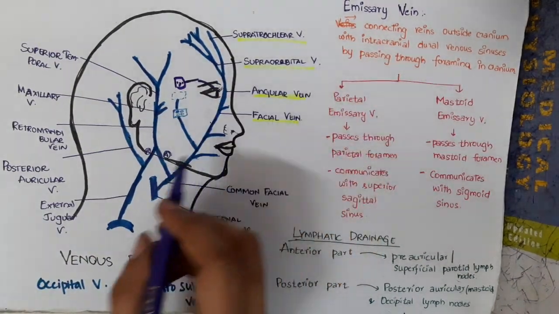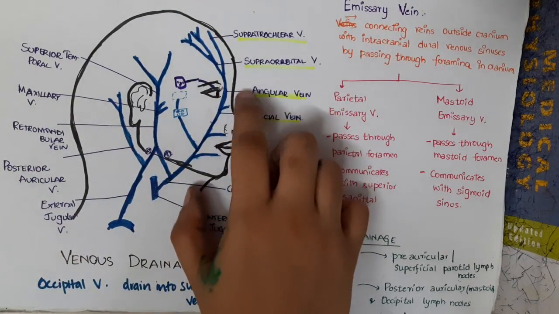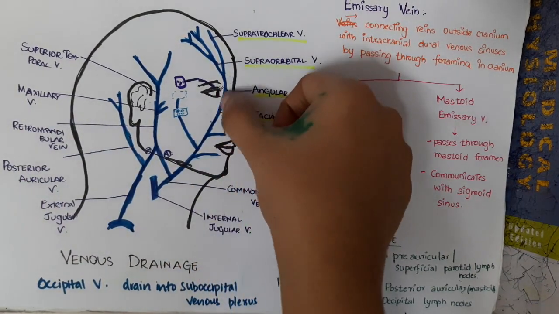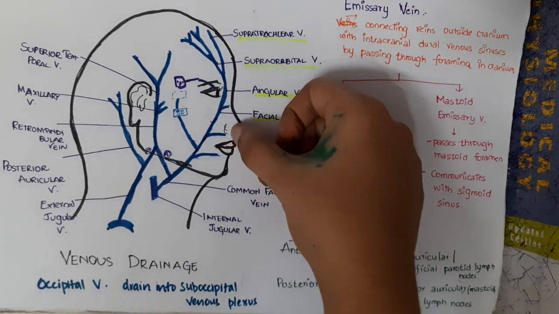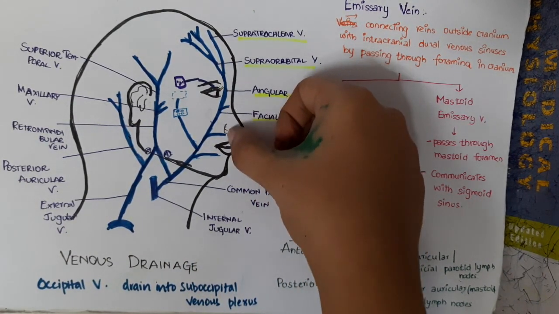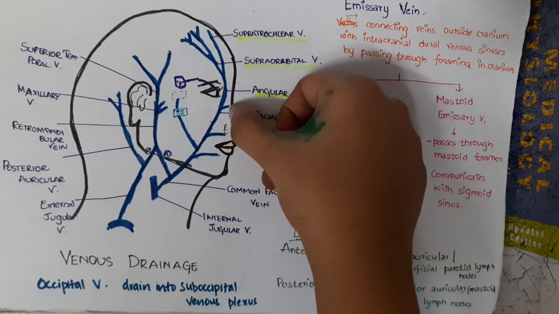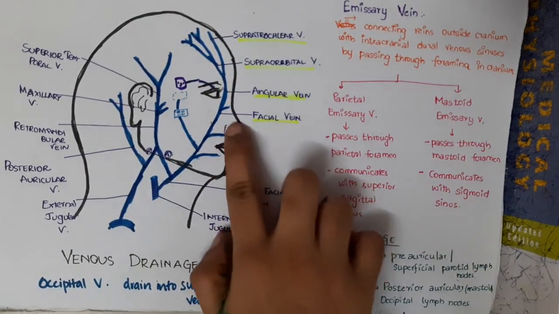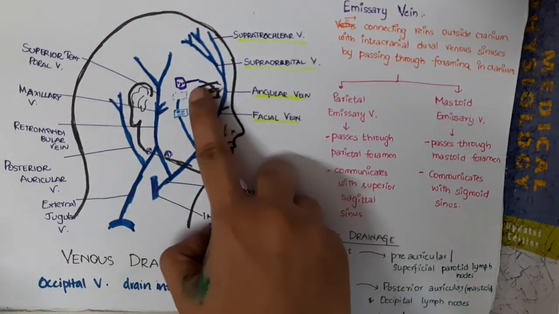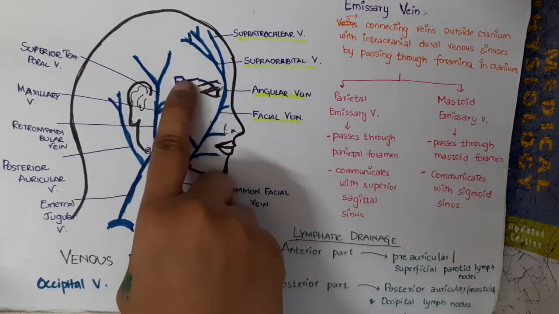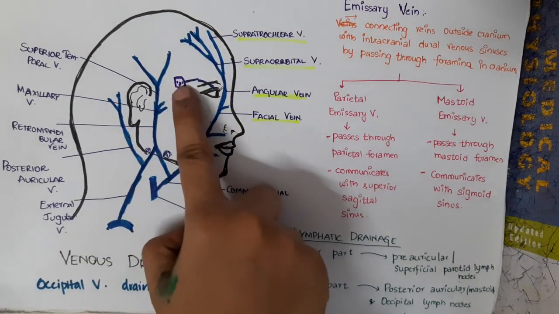Now whenever there is infection in the upper lip or root of the nose, in this triangular area, the infection easily spreads through the facial vein, through the supraorbital, supratrochlear, then superior ophthalmic vein and then into the cavernous sinus.